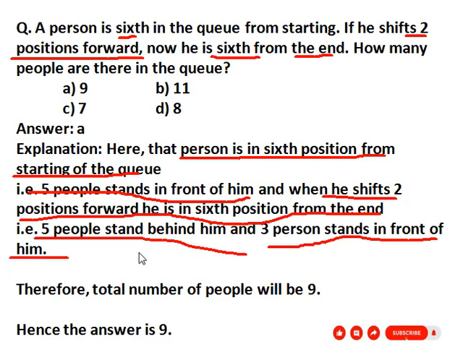Total number of people will be 9. Why? 5 people behind him, 3 people in front of him, and he himself. So total 9. So our correct answer is option A, 9.